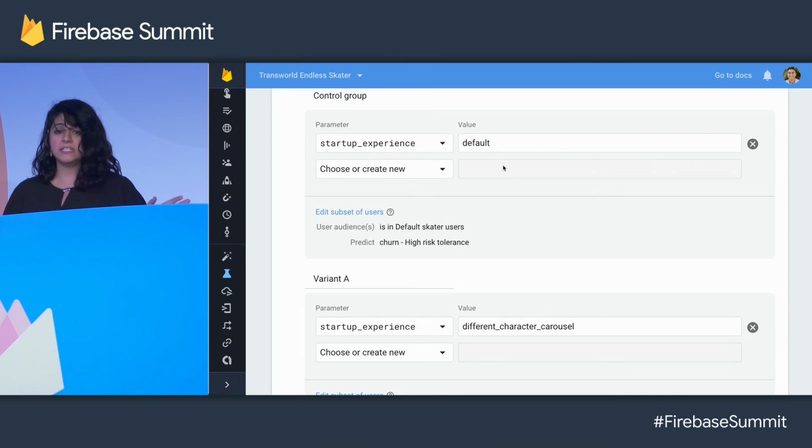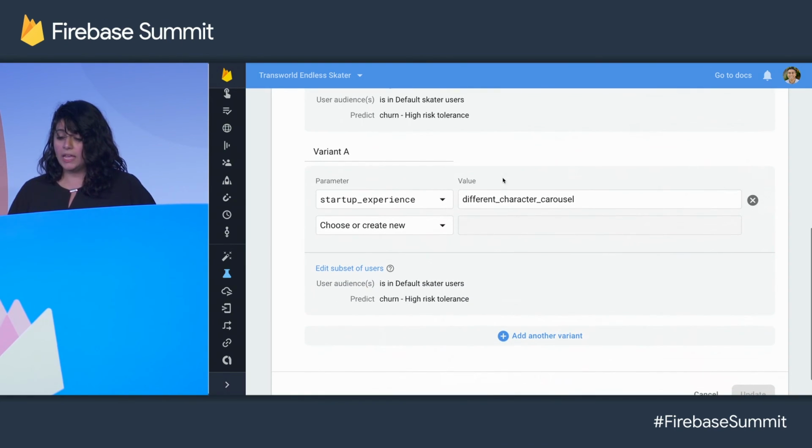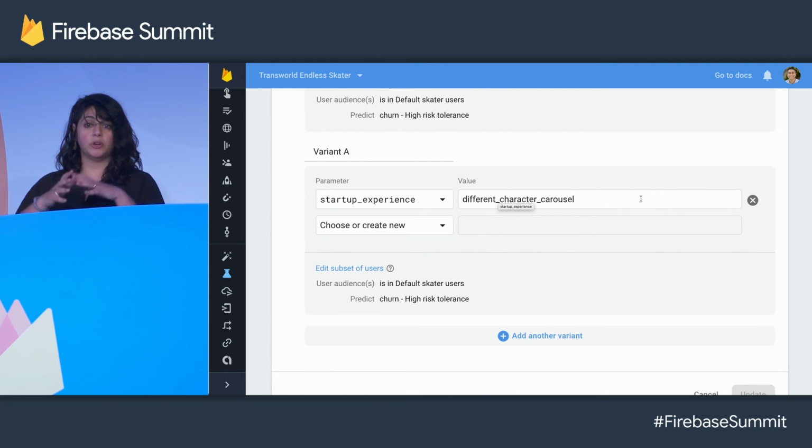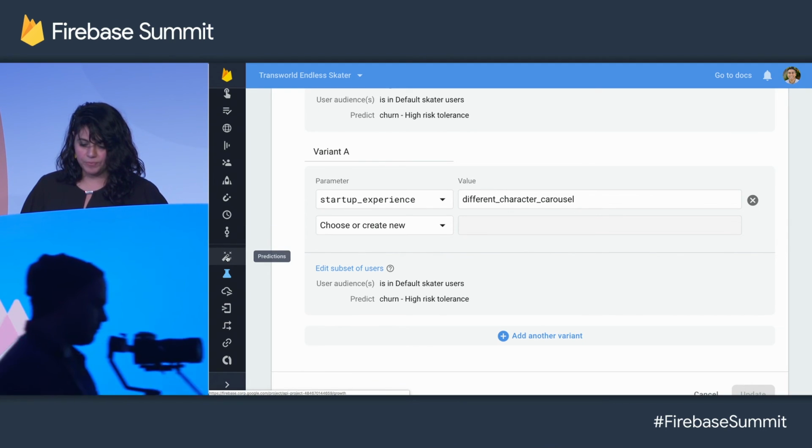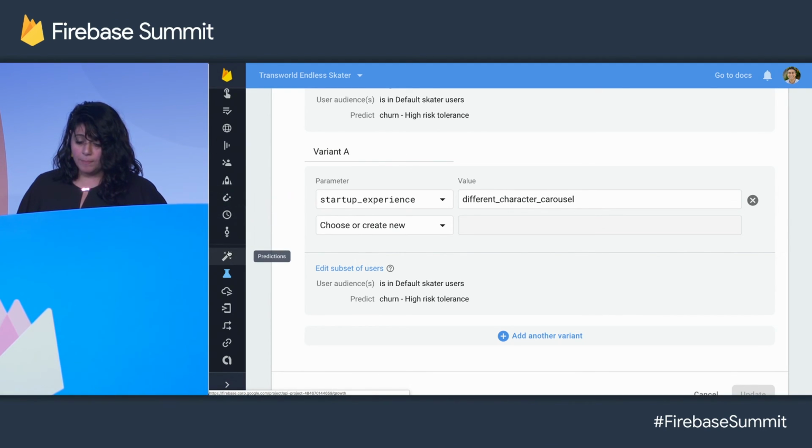One is the game as is right now, and a different way is by having them, next time they start the app, start in a different character carousel. So it will highlight that feature to them right away. You'd have to still implement this in your app, but theoretically, I could be doing this right now. There are many other use cases that you can enable with predictions.